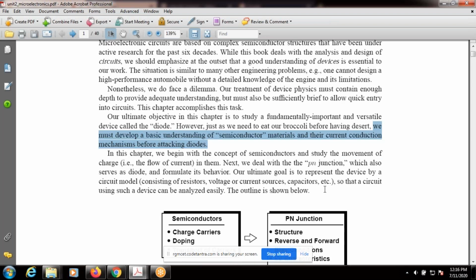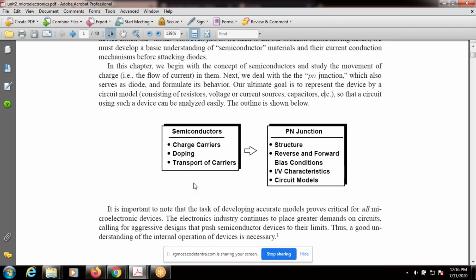In semiconductors we mainly concentrate on charge carriers, then doping, then transport of carriers. After that we go for the PN junction: structure, reverse biased, forward biased, IV characteristics and circuit models, right?